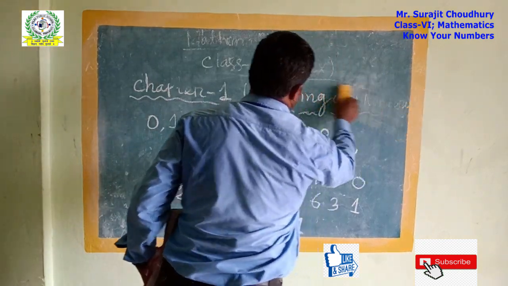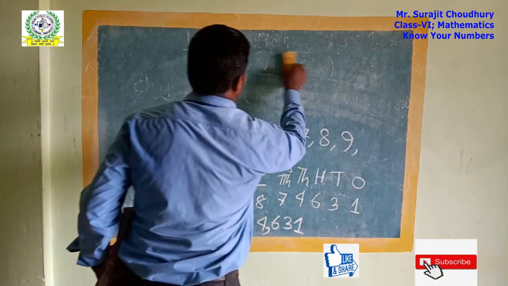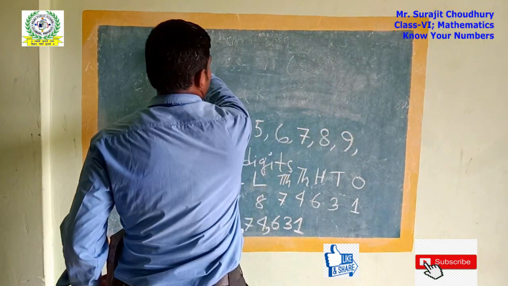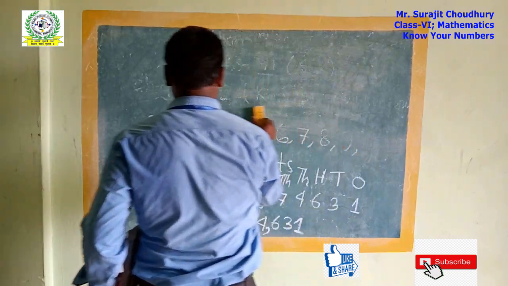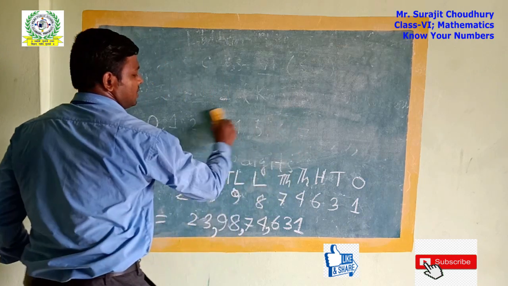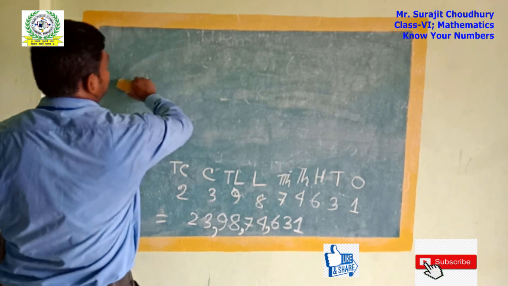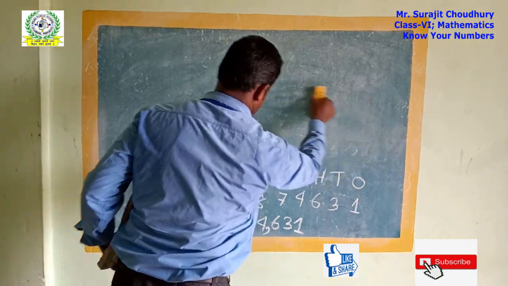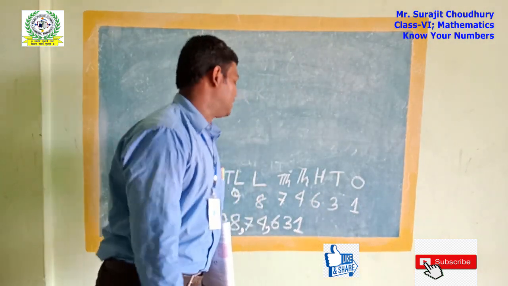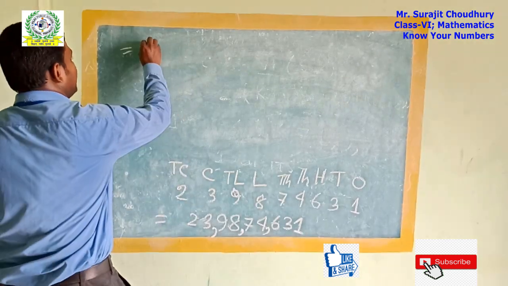So this is not so difficult. If you try this, you can write the number name of any number, whether it is a bigger number or not. I have written here only up to 9 digits, but you can write more than that also. If the number has 10 digits, you can write the name of that number too. Here I have written a number of 9 digits, so I can write its name as 23.